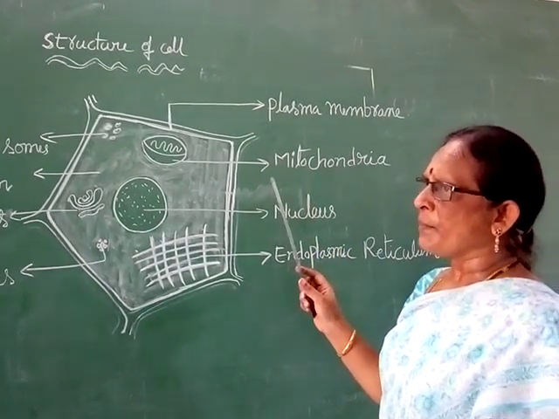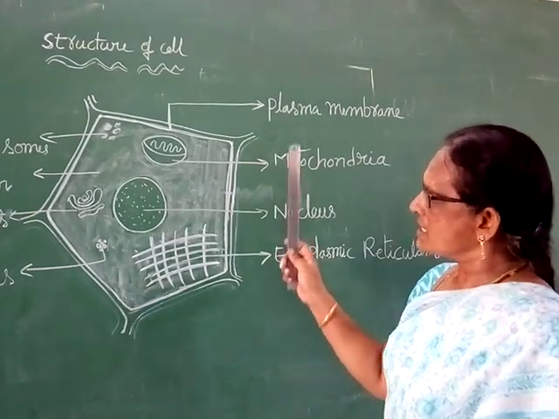We can't count the number of cells. This is the structure of cell.